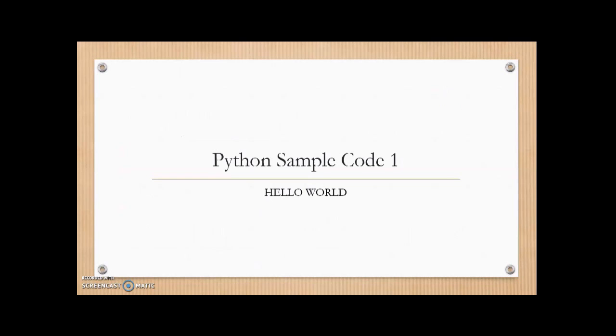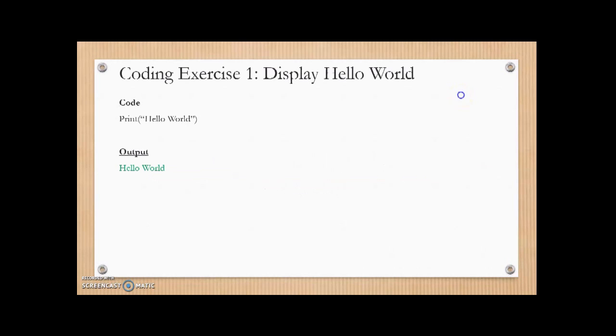Python sample code 1, hello world. This is a very simple piece of code in which we'll be displaying hello world to the user. This is how we have organized the sample code for you. Under the first section called code, we have the source code, and under output is the output that will be displayed when we run this program. So obviously the first source code is very simple because it just displays hello world on the screen when we run it, and the code for this requirement is also very simple.